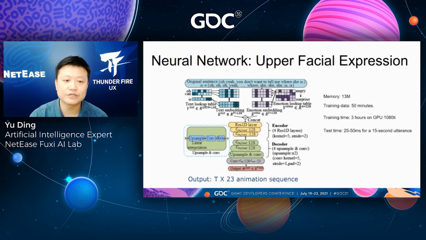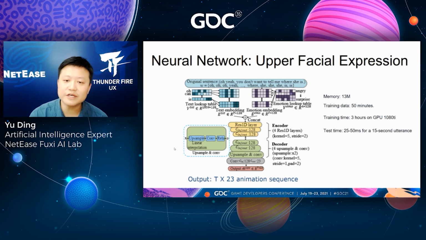This slide shows the neural network framework for upper facial expression. The input is a time-aligned word sequence. The output is a 23-dimensional animation sequence, which lasts t frames. This framework is a typical encoder-decoder. The encoder is colored with yellow, the decoder with green.